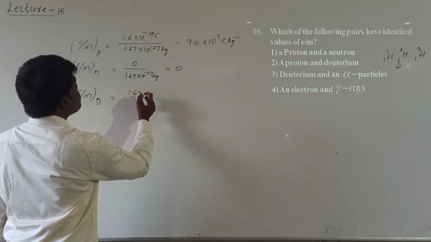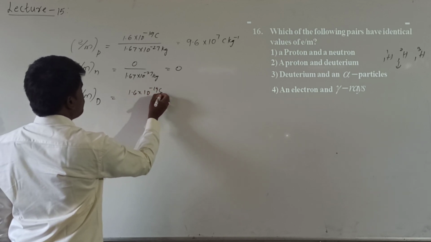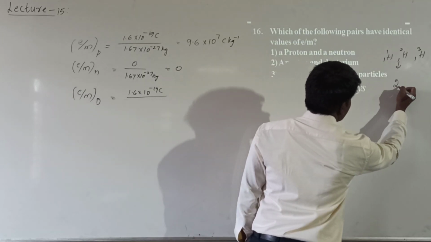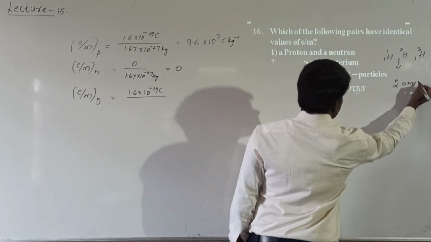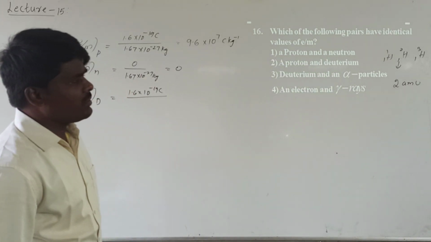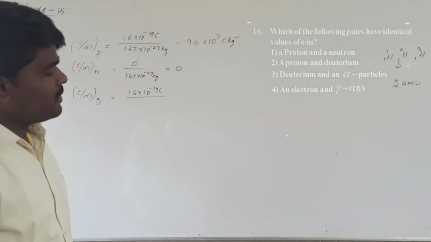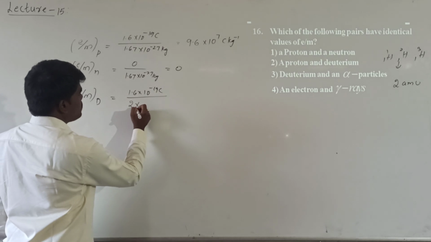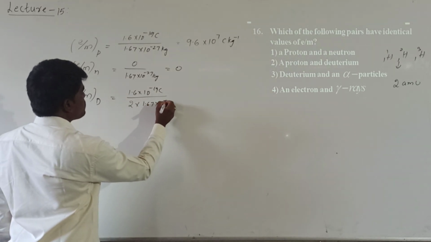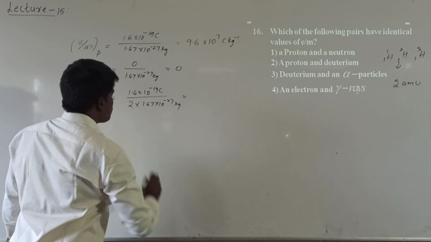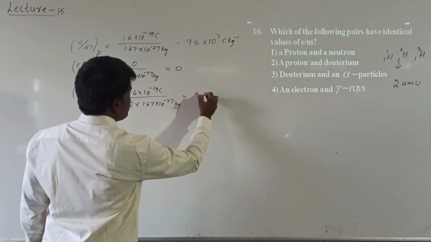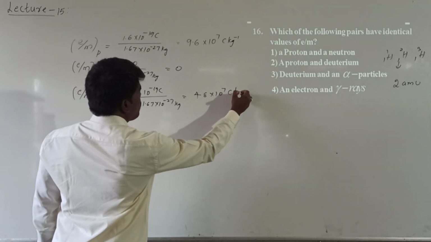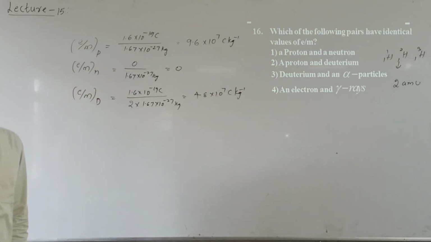1.6 into 10 power minus 19 coulombs. But what is the mass of deuterium? The mass of deuterium is 2 AMU. What is meant by AMU? We know that 1 AMU is equal to 1.67 into 10 power minus 27 kg. So from this we can write 2 into 1.67 into 10 power minus 27 kg. If you solve this, it comes equal to 4.8 into 10 power 7 coulombs per kg.